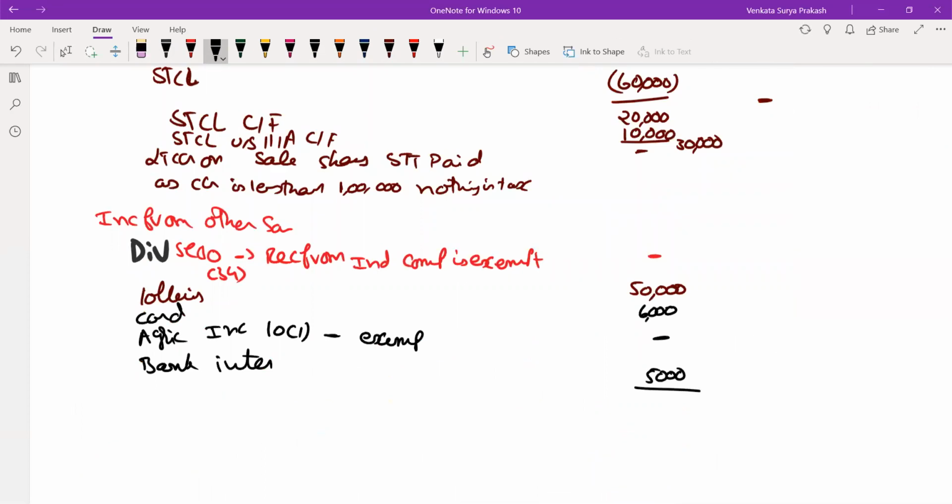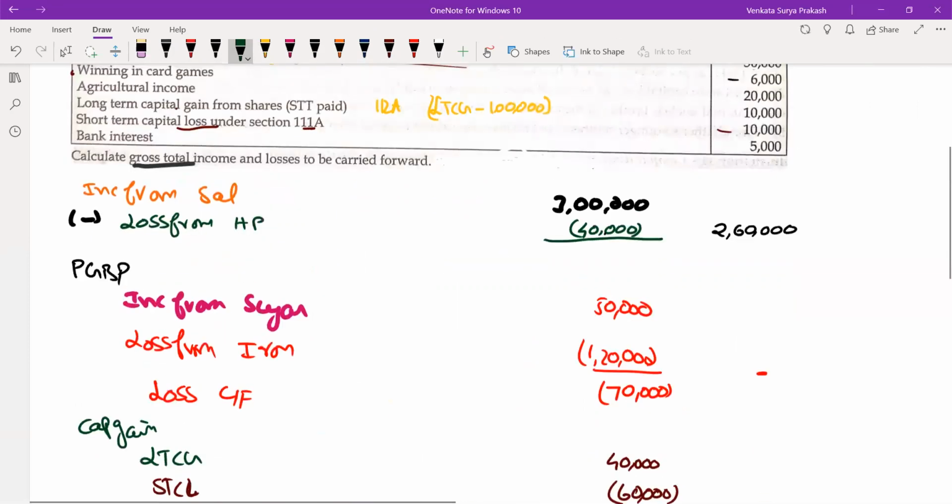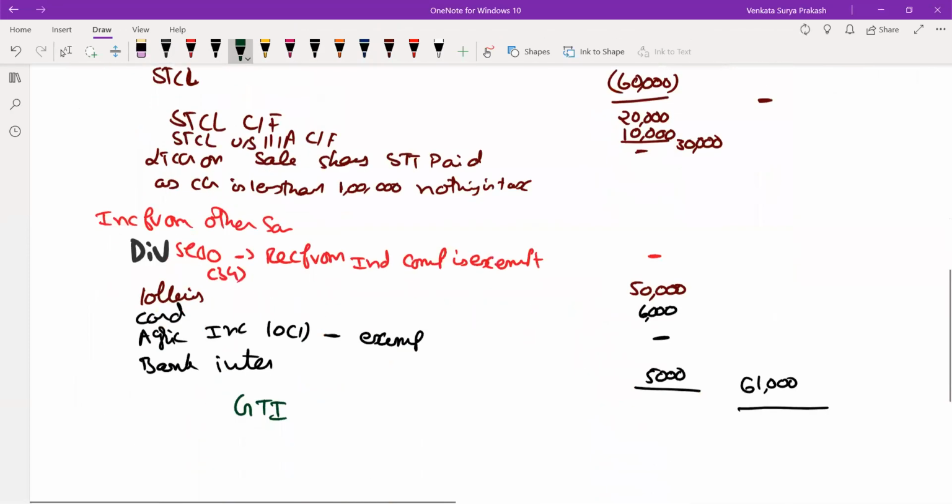So now your total income from other sources will be what? 50,000 plus 6,000 plus 5,000, that is going to give you 61,000. Now, this total is going to give you our gross total income. So we need to do the total: 2,60,000 plus 61,000 will give you 3,21,000, which is your gross total income. First part of the problem is done.